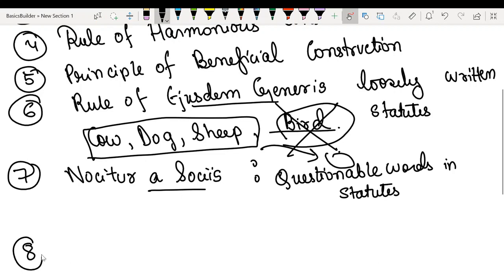The last rule is stare decisis. This rule tells us that what we have thought for long as a view must not be departed. So we must take the perspective that we have taken all this while and stick to it.